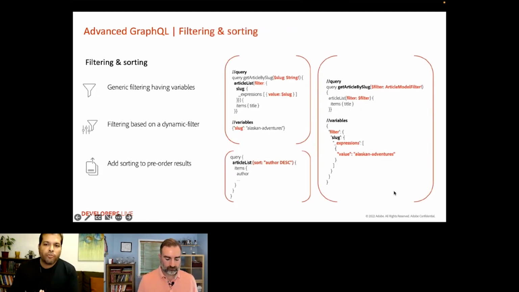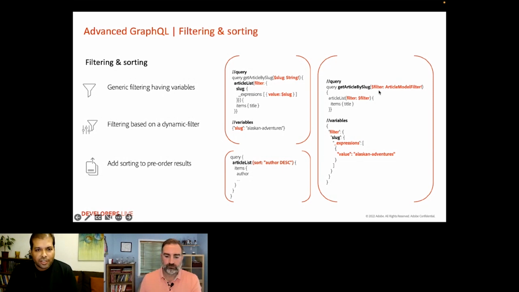Now let's explore filtering and sorting enhancements. A quick note that all queries here are using the latest Weekend Check project content. First, the generic filtering with variables. For example, in this example that you see, given a list query for articles, you want to filter articles based on a given value for the property slug. And the value for the slug variable has been defined via a separate JSON, which will be passed along with the query itself.